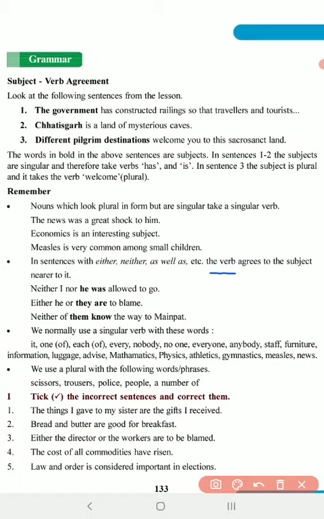So in case of either, neither, as well as, here the verb agrees with the subject that is nearer to it. What is nearer to the verb was? That is he, and therefore he was. And here, either he or they. Here the verb agrees with the subject nearer to it. What is the subject nearer to the verb? That is they.